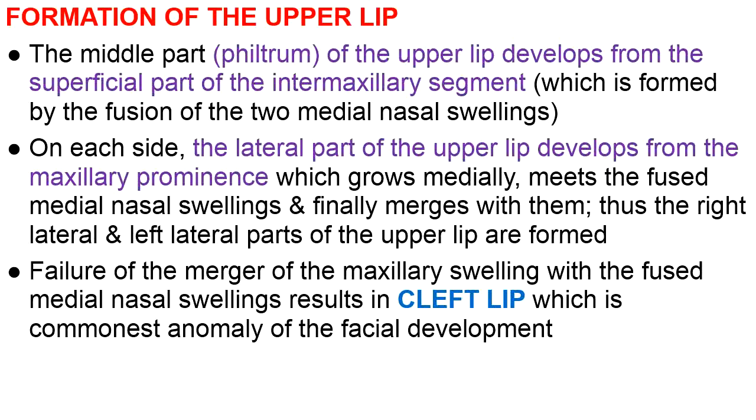So formation of the upper lip we have partly studied. Philtrum or upper lip develops from the most superficial part of the intermaxillary segment. And on each side, the lateral part of the upper lip develops from the maxillary prominence, because the maxillary prominence is fused with the medial nasal swellings or intermaxillary segment, and normally they fuse with each other completely, so that each lateral part of the upper lip is in complete continuity with the middle part, which is the philtrum.